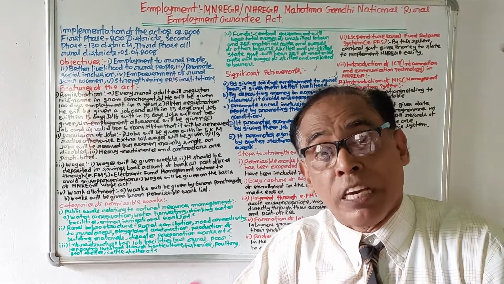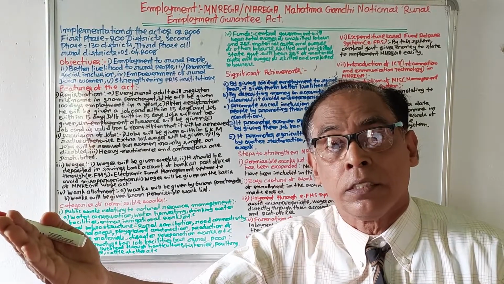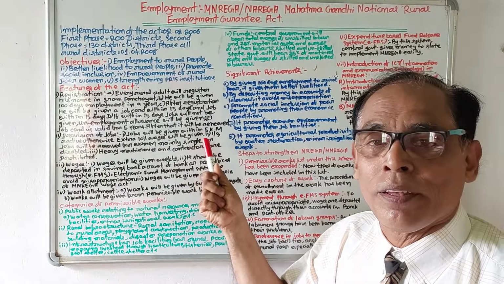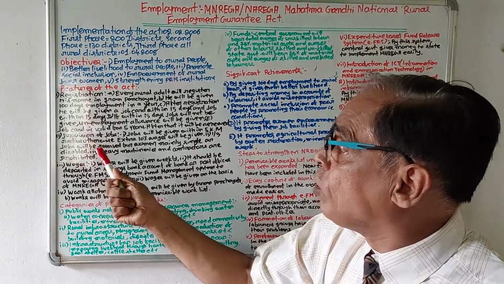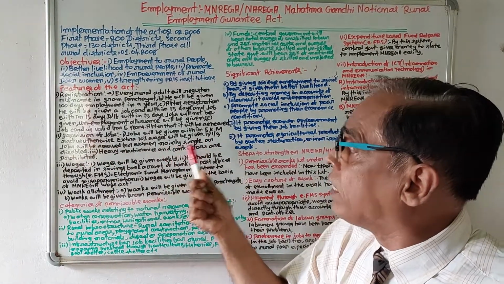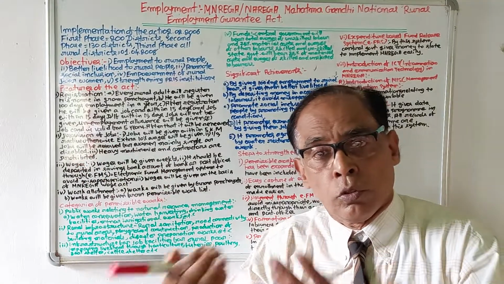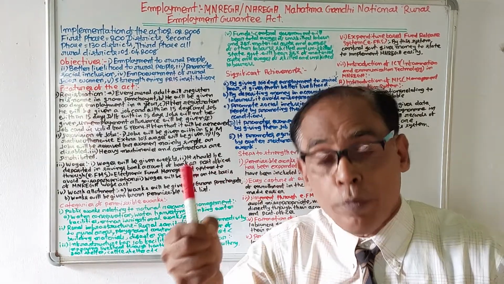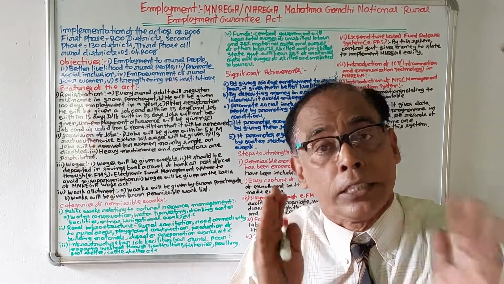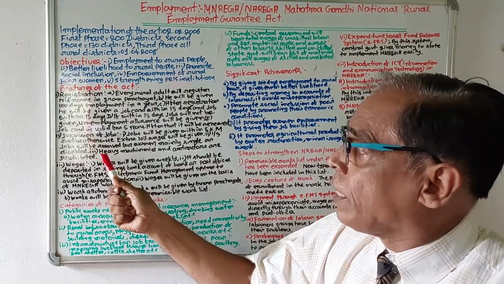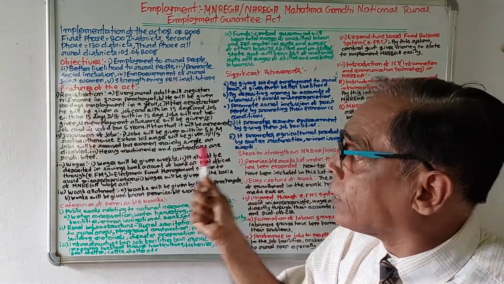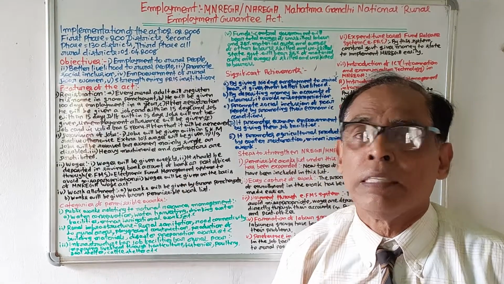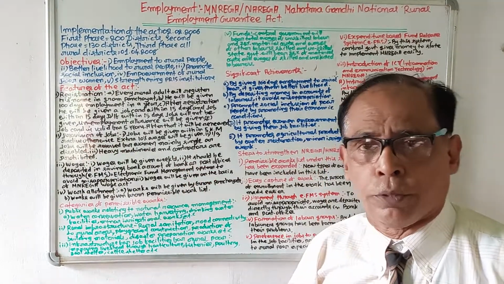Number 2, if a job is given beyond a 5 kilometer radius, then 10% extra wages will be given. Number 3, one third of the jobs will be reserved for women, mainly those who are single and disabled. Then heavy machinery and contractors are prohibited in this scheme. So this is all about the provision of jobs.